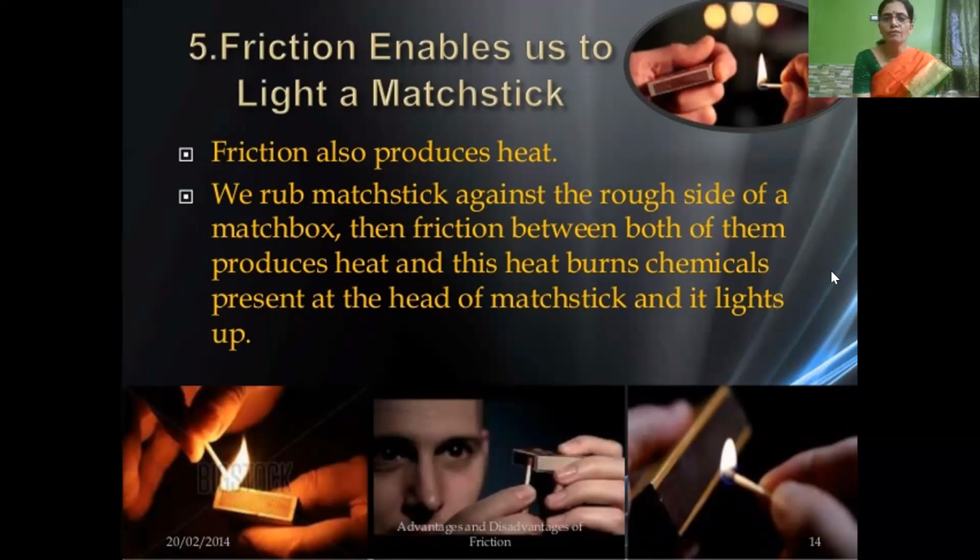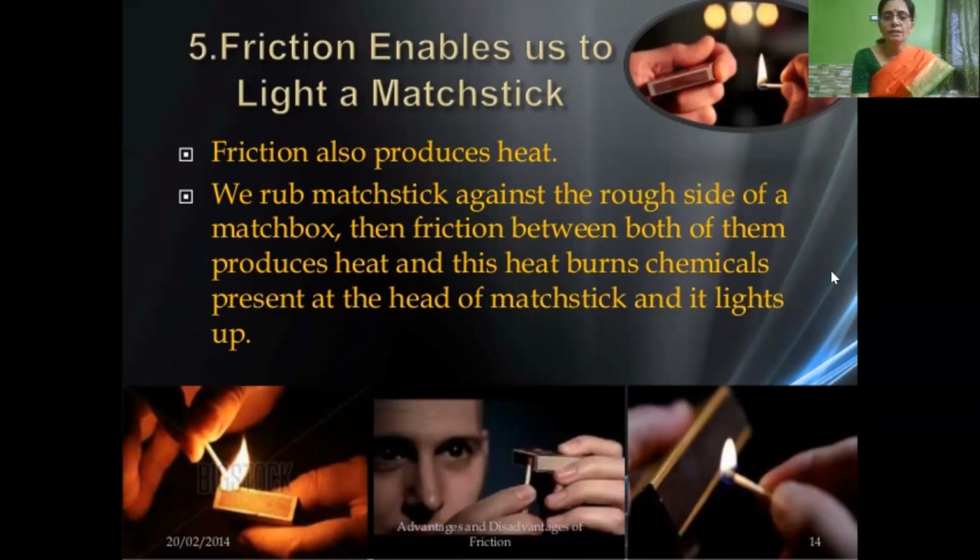As we know, the tip of the matchstick consists of some chemicals, and when we rub the matchstick against the side of the matchbox, the friction exists between the tip of the matchstick and the surface of the matchbox. It produces heat, and this heat burns the chemical which is present in the tip, or you can say the head, of the matchstick, and it lights up. That is due to friction.